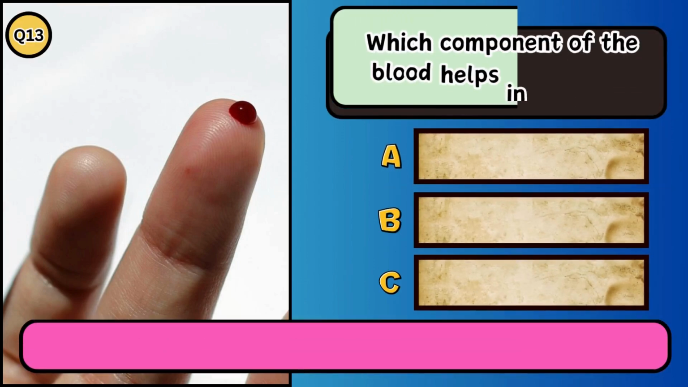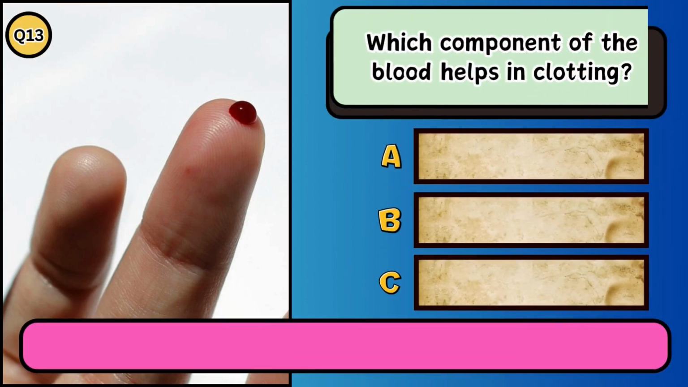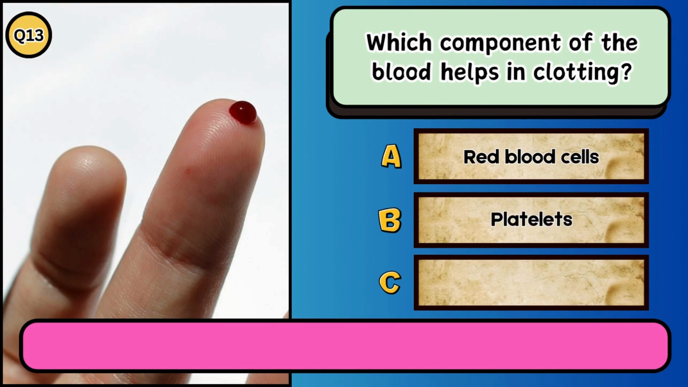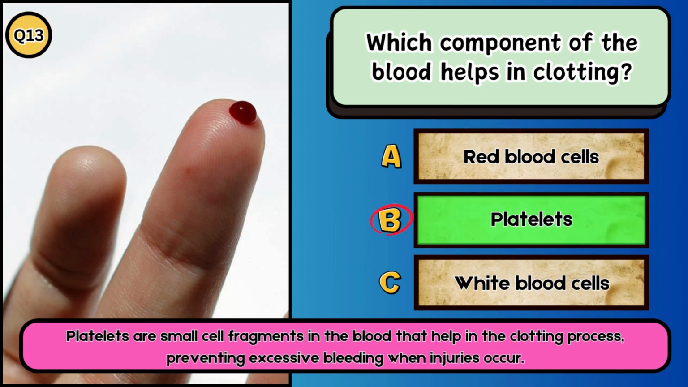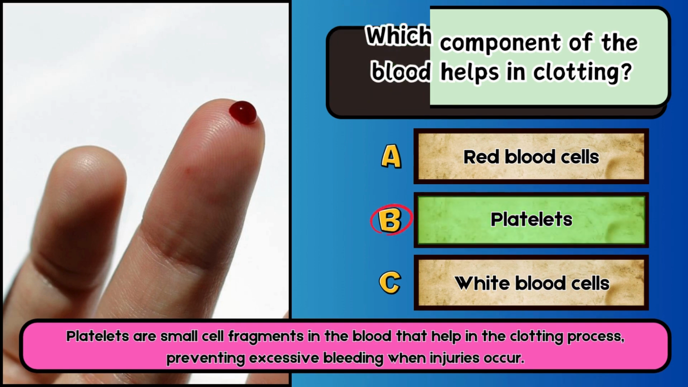Which component of the blood helps in clotting? A. Red blood cells. B. Platelets. C. White blood cells. The answer is B. Platelets. Platelets are small cell fragments in the blood that help in the clotting process, preventing excessive bleeding when injuries occur.